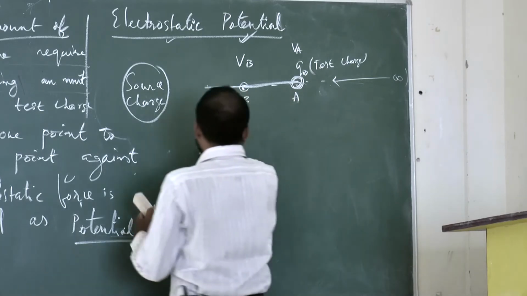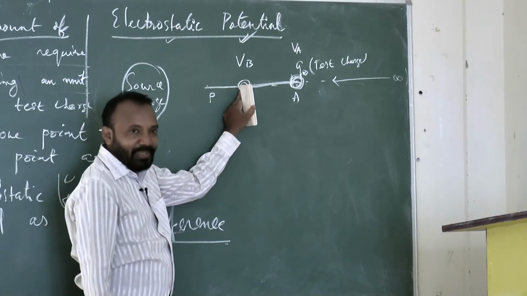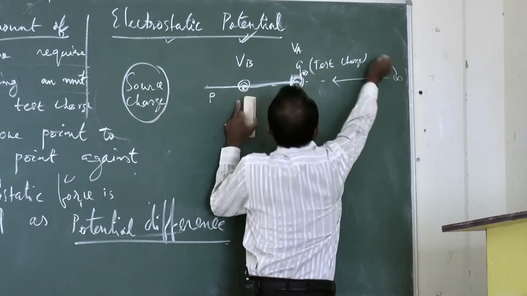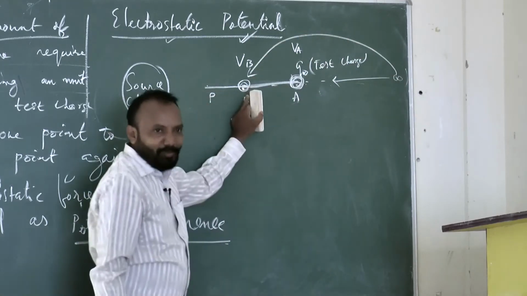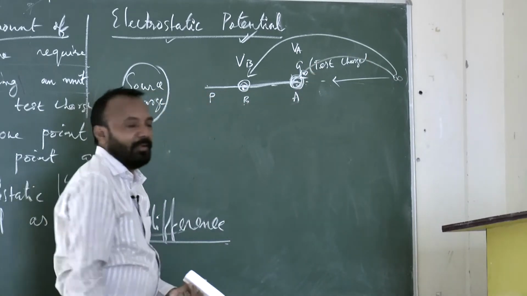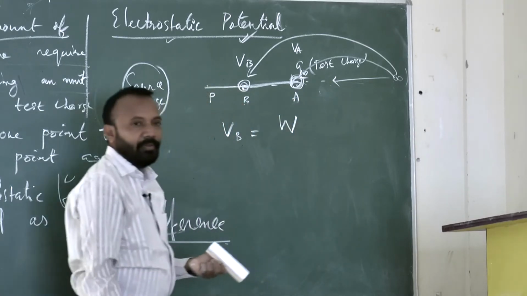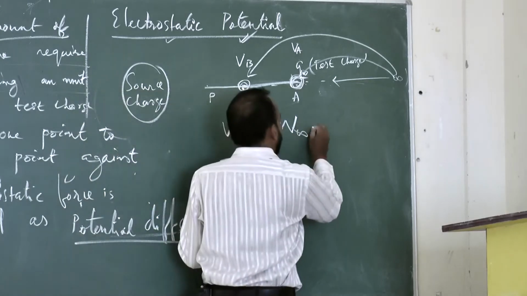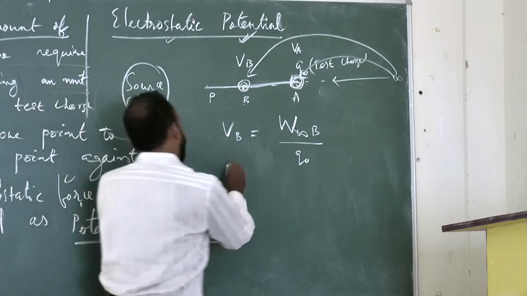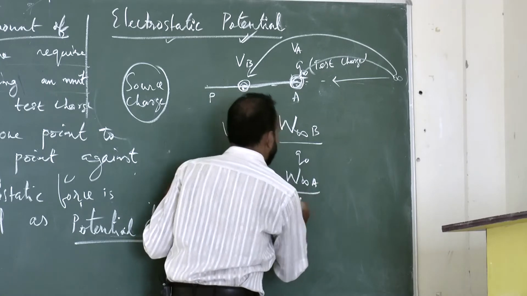Okay. So here, what is the potential difference? Suppose this is the initial potential, and the potential at B is the final potential, you will do more work. From here, suppose you are working up to this point, it will be more work done than the position from infinity to A. Okay. So VB is equal to the work done from infinity to B to carry a charge Q naught. Yes or no? VA, the potential at A, is equal to the work done from infinity to A to carry the charge Q naught.